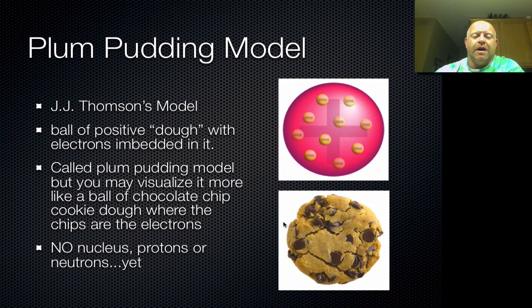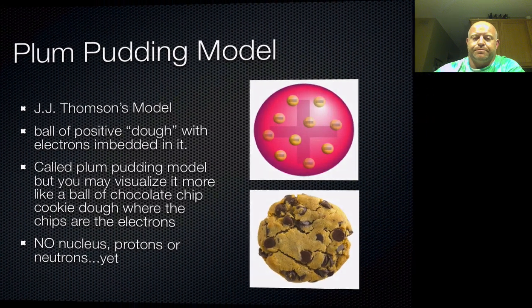In his model, there is no nucleus, there are no protons and no neutrons yet, because none of these parts of the atom were discovered yet. So really all he added in was that this positively charged mass had negatively charged particles somehow embedded in it, and we call that the plum pudding model.